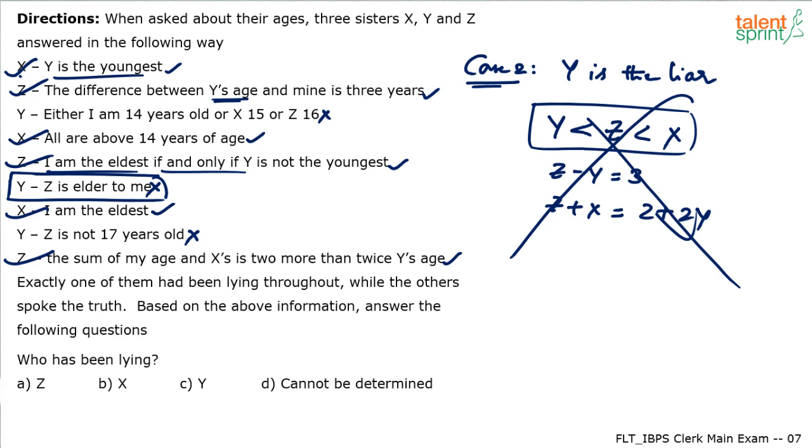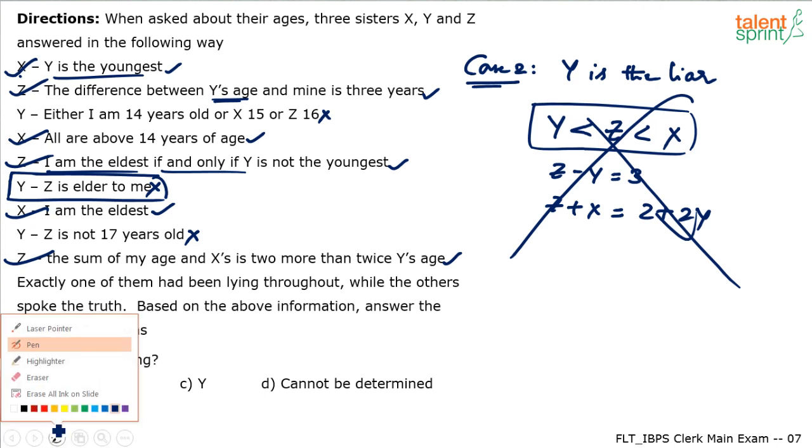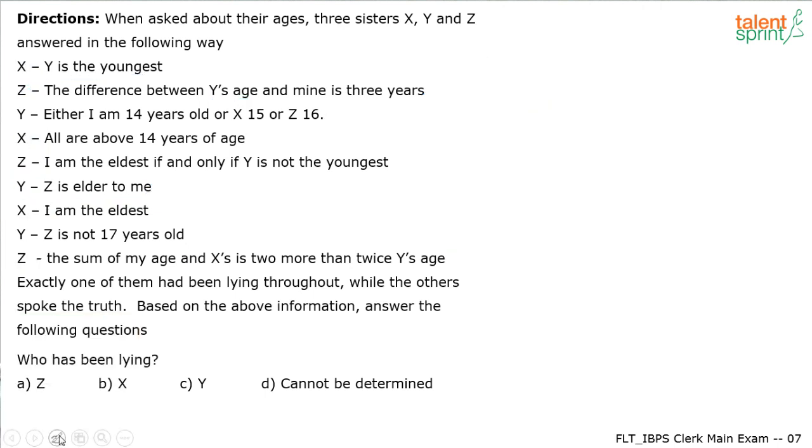Yeah, and then similarly, when you take z is the liar, you will find out that somewhere it is going wrong. I mean, if you want, I can take up that as well. Let's quickly take up that condition as well. What happens if you take z is a liar? How does it go wrong? We don't have to do all this drama in the exam. Remember, it is not a time-consuming question. We have already got the answer. X is a liar, and we have got their ages. I am showing you what happens if we take the other cases. How will we find that these are wrong cases?